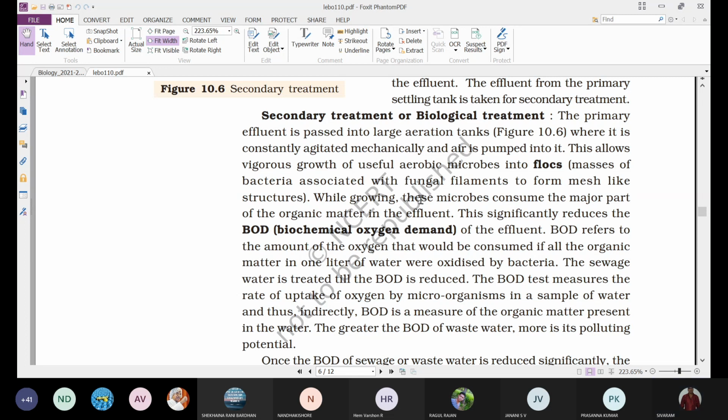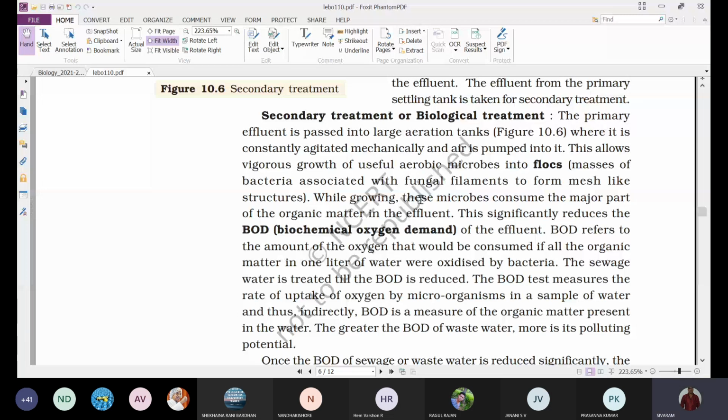Already we know very well what is BOD. BOD means the amount of oxygen consumed by the microorganisms that are present in 1 liter of water. The amount of oxygen that is consumed by the microorganisms present in 1 liter of water, we are calling it BOD. If more organic matter is there, more oxygen will be consumed. So the BOD will be high because more oxygen is required. So the demand for oxygen is more, so BOD will be high.